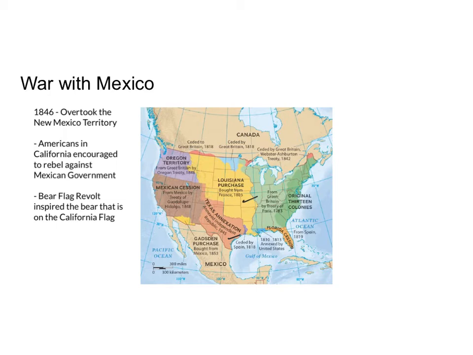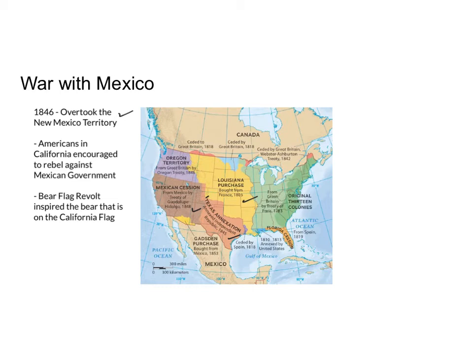And then after the end of the Mexican War, which we're going to get to in a minute here, we gained the rest of the West, and that happened by 1848. So we started the war in 1846. Within 2 years, the war was over, and we signed what we call the Treaty of Guadalupe, and that gave us the land from the Louisiana Purchase to the West Coast.